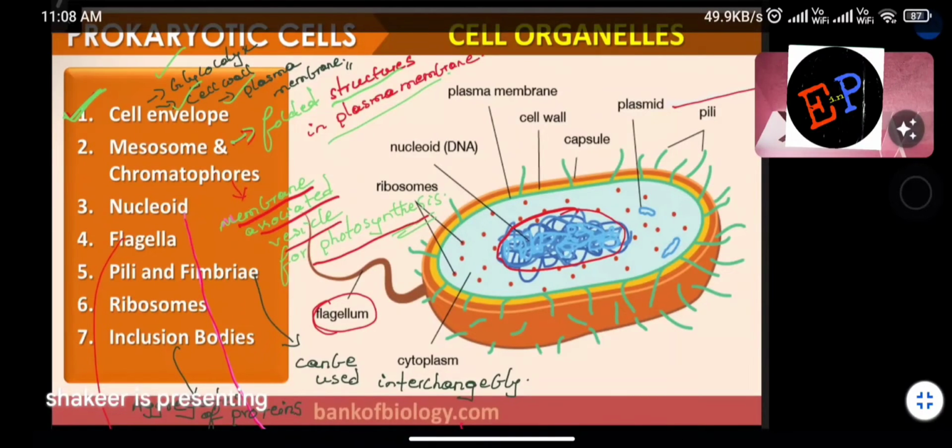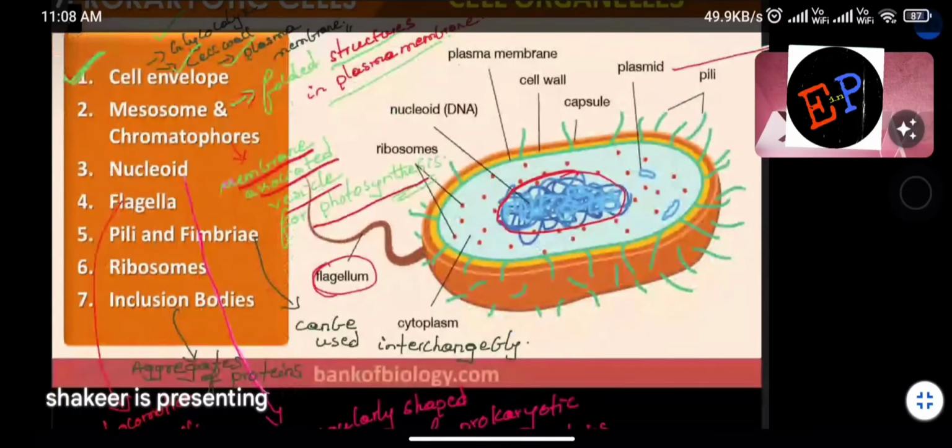Clear? Next, ribosomes. They are the production centers of proteins. And inclusion bodies: all the other regions where food material will be stored or proteins are present, all the remaining parts we call inclusion bodies. Are you able to understand? So what is the function of inclusion bodies? Storage of food material and storage of proteins. That is the function of inclusion bodies.